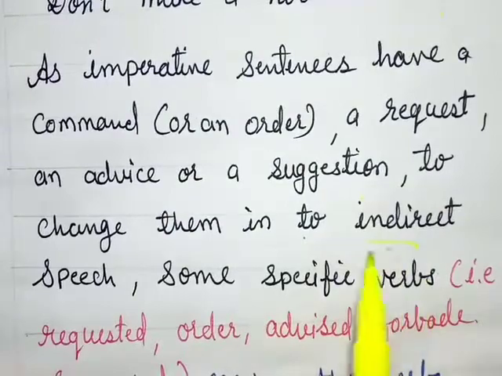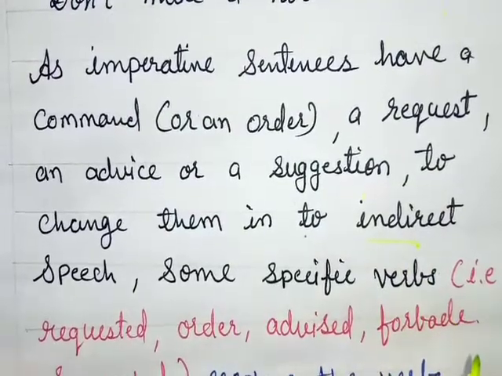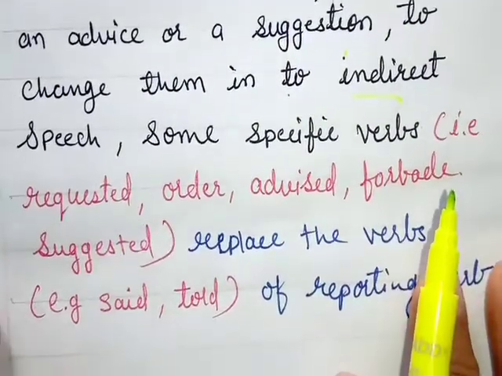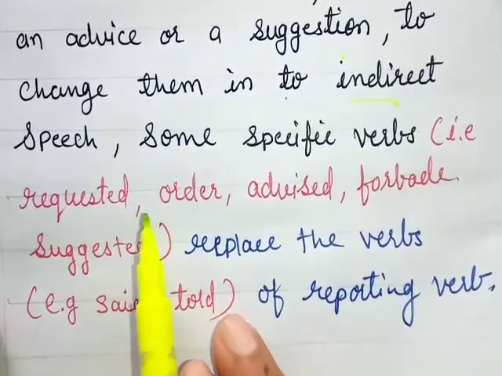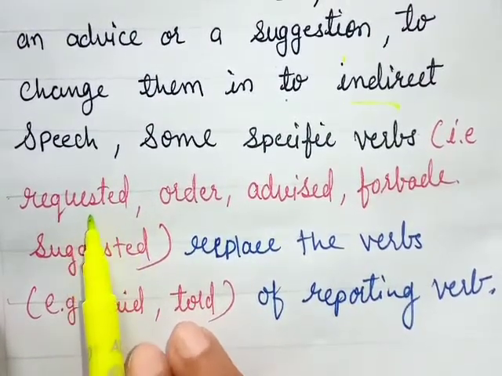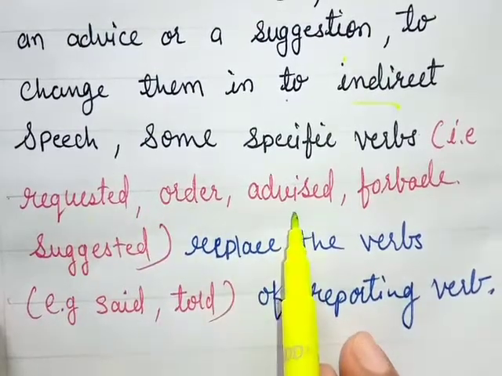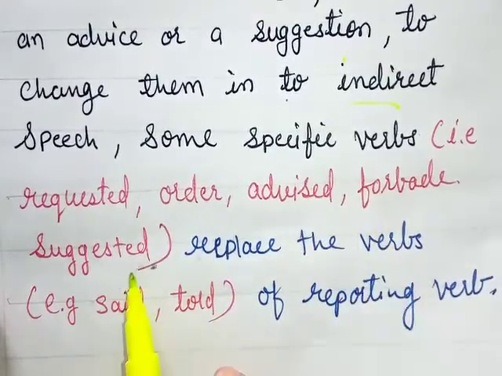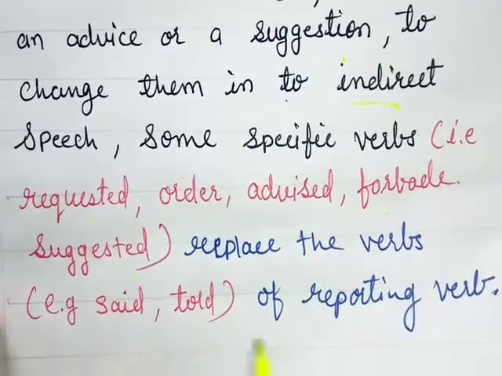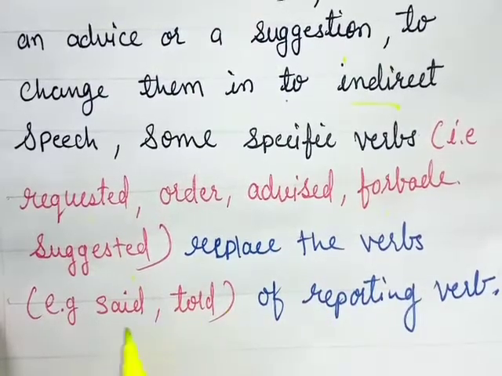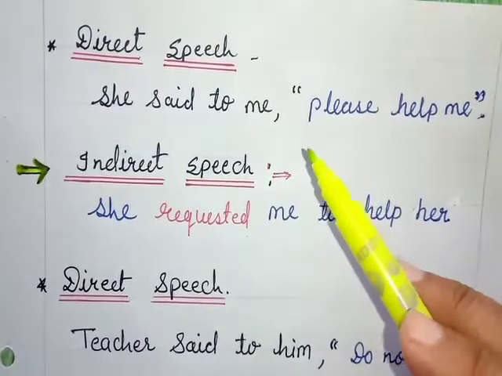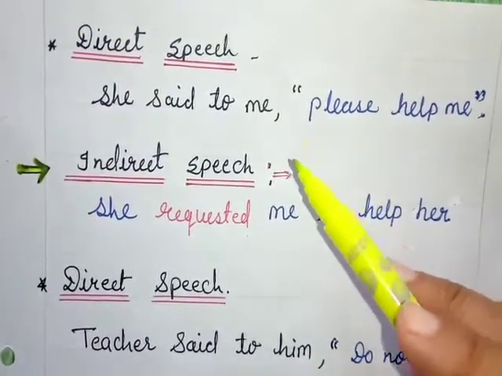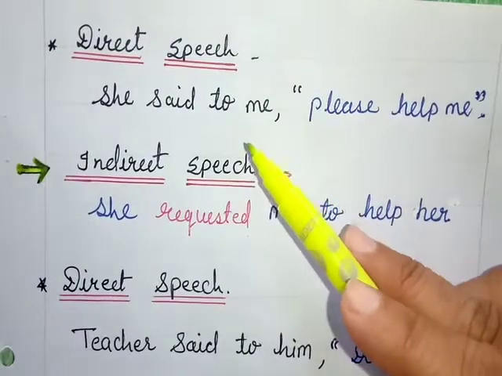To change them into indirect speech, we will use some specific verbs, that is requested, ordered, advised, forbade, suggested. So replace the verbs. In place of said or told, we should write these words. To learn with examples, first of all, we will see one example of an imperative sentence in direct speech.